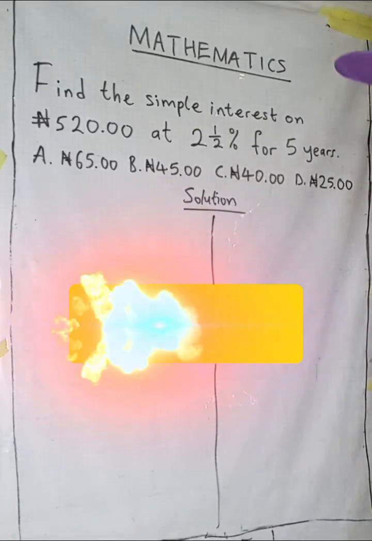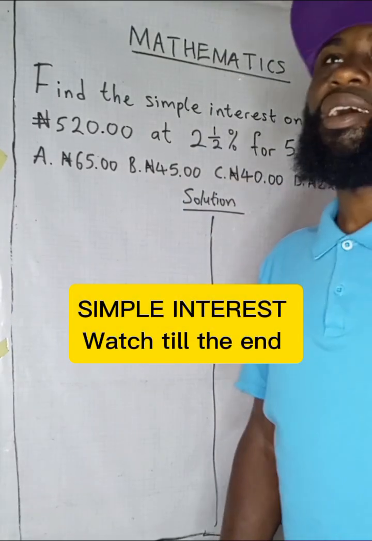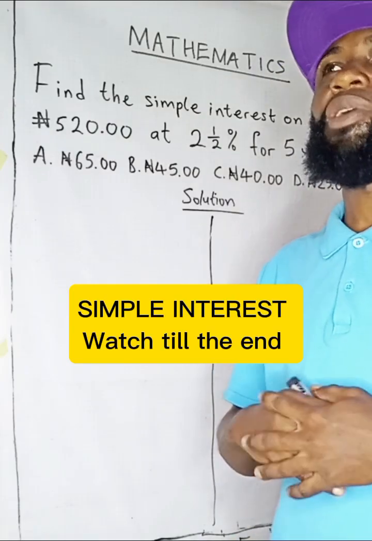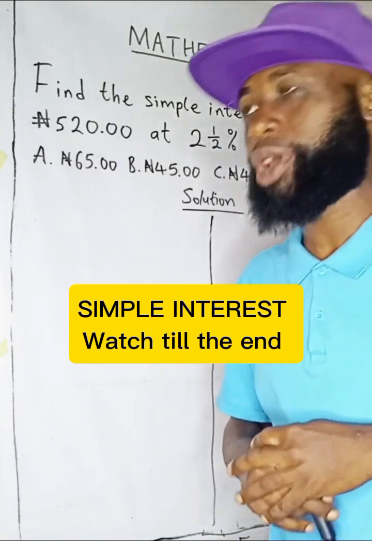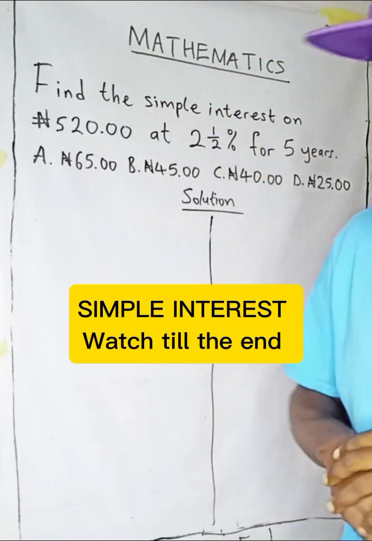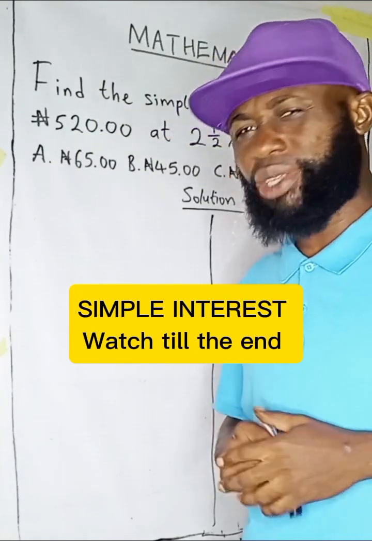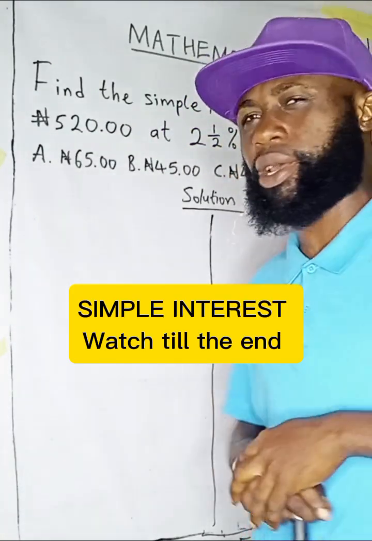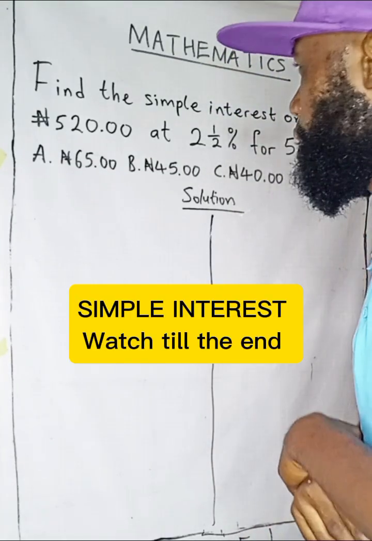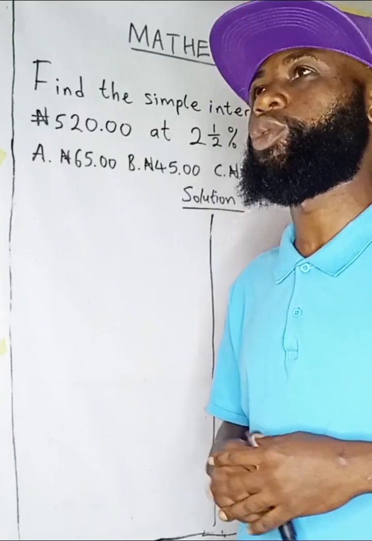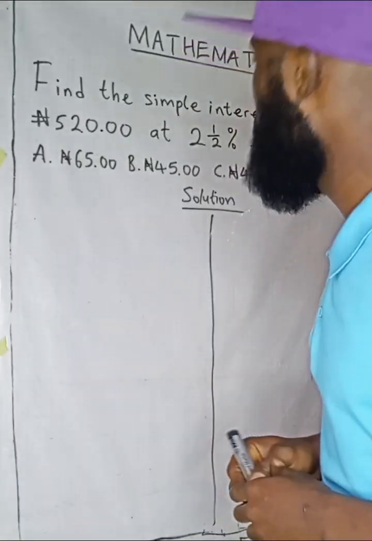Okay, let's choose this. I remember about 45 years ago, a friend of mine came to me and told me, Austin, can you lend me 520 naira? I told him, for what? That was a big money then. I remember very well.